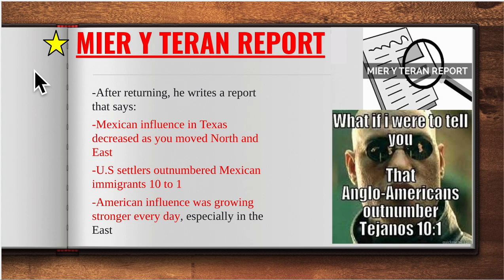The U.S. settlers outnumber Mexican citizens 10 to 1. For every 10 Mexican citizens, there are 100 U.S. citizens. And that American influence was growing stronger every day. So if the Anglos are outnumbering the Mexican citizens, what language do you think is being spoken in Texas? More than likely, English.